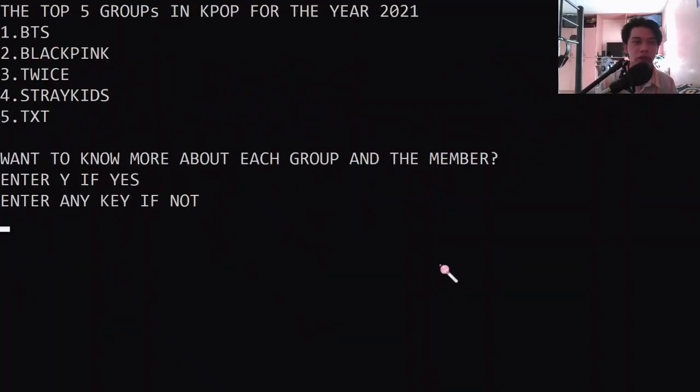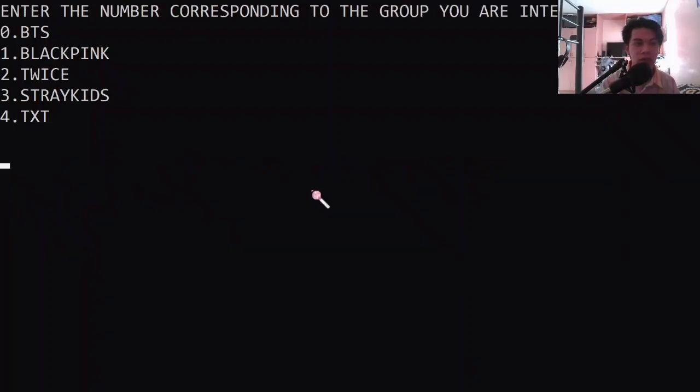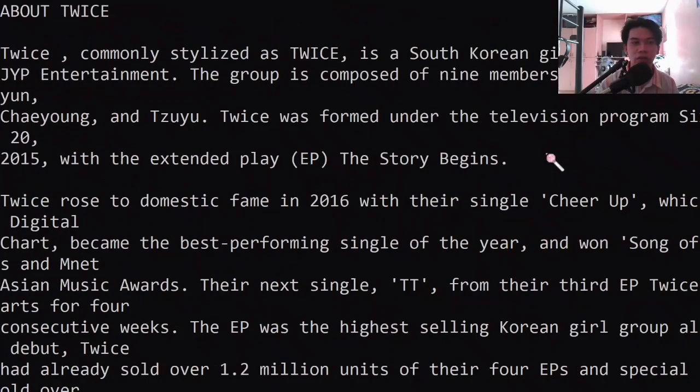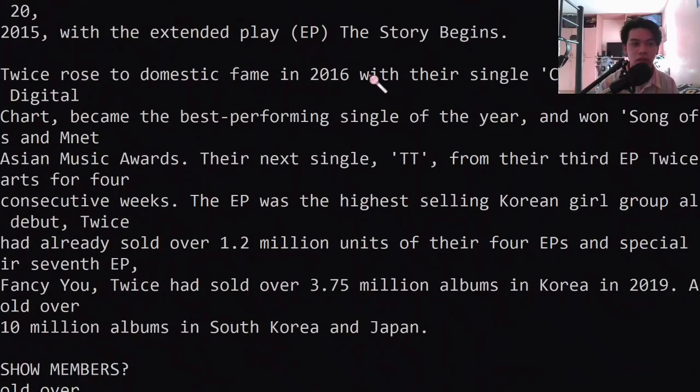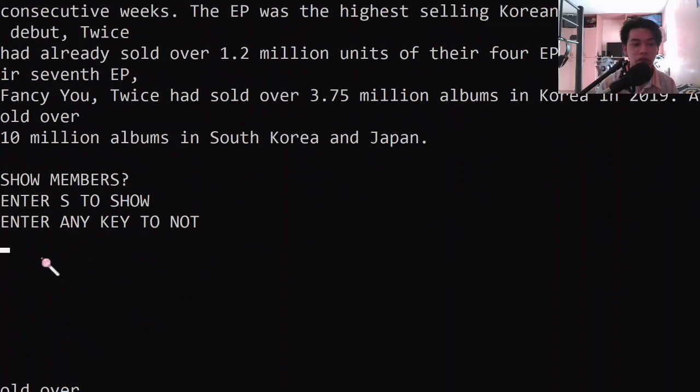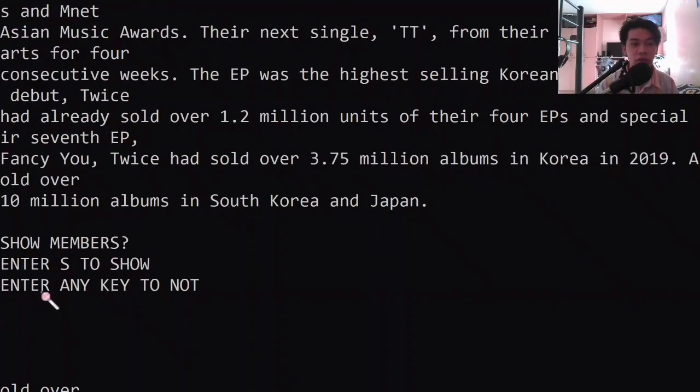Then it will show the top 5 groups in K-pop for the year 2021. Then want to know more about each group and the members, of course, so to show you the output of everything, enter the number corresponding to the group you are interested in. I am just going to enter 2, because of course I'm a fan of Twice. So here it will output information about Twice. Then this program will ask the user if he or she wants to show the members. So I'm going to enter S to show the members.